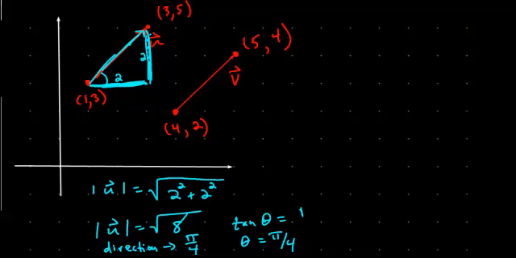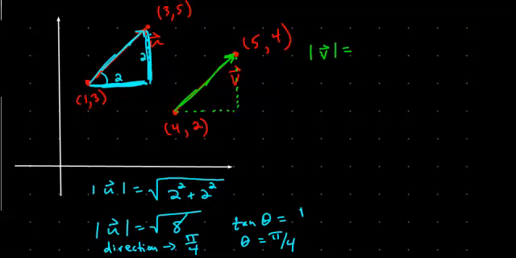Now let's do the other one. Let's do the vector v here. So let's find the magnitude of v. The magnitude is just going to be using the Pythagorean theorem on this triangle.